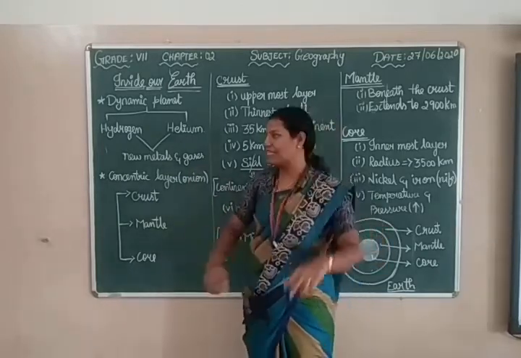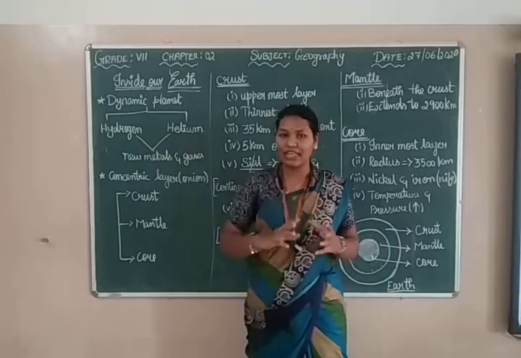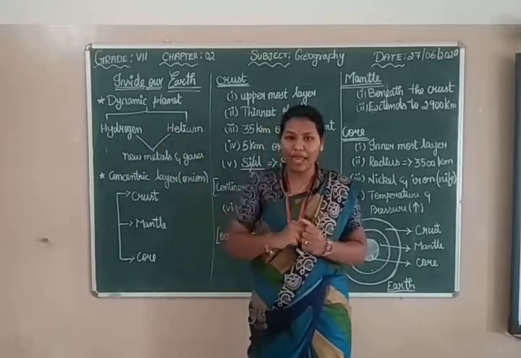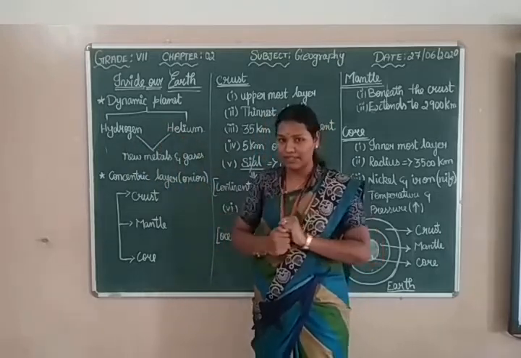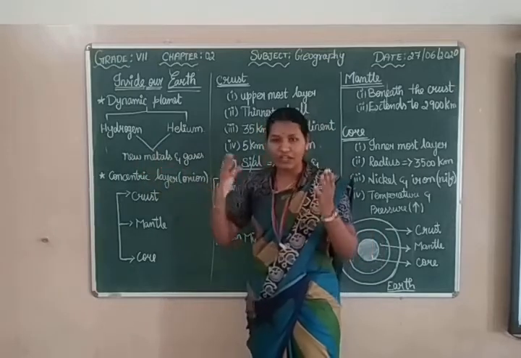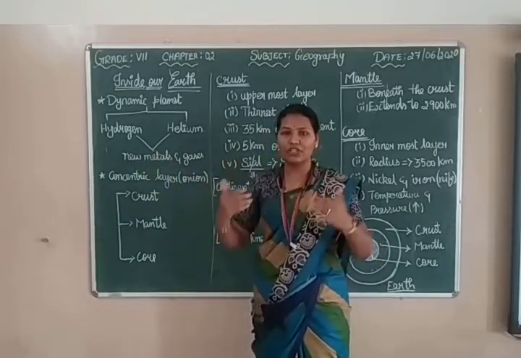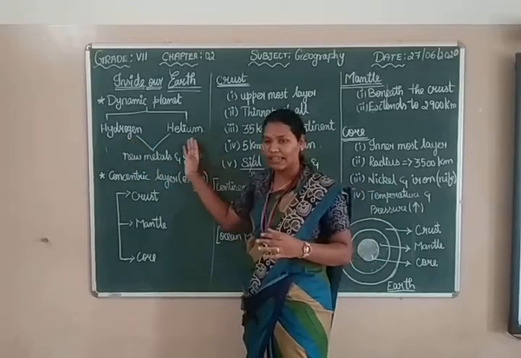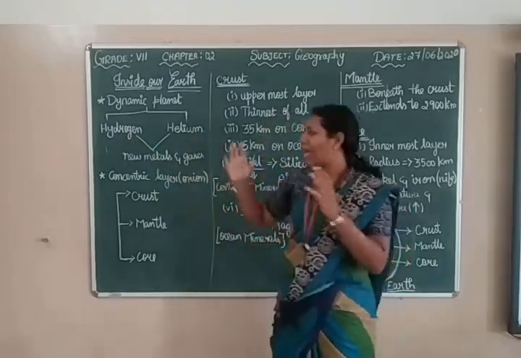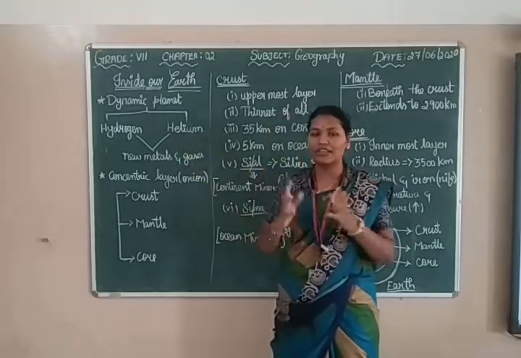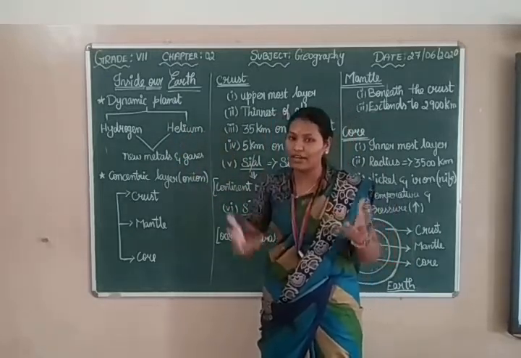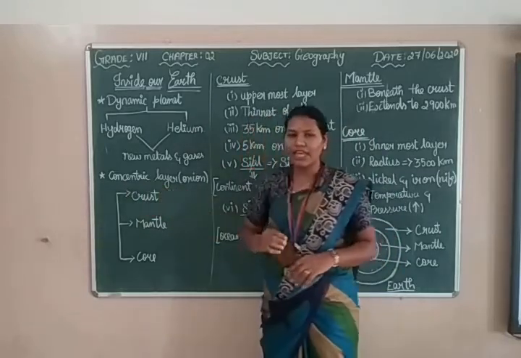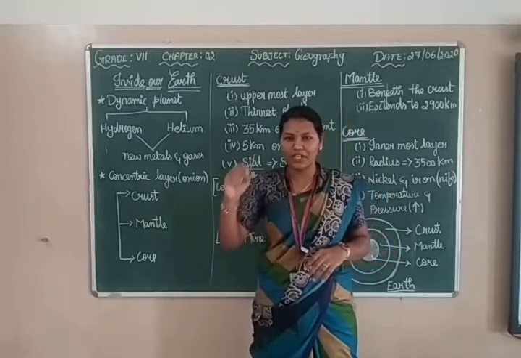The two main gases, hydrogen and helium, we can call them gases as well as elements. These two major gases combine to form new elements, right? Like hydrogen, helium, nitrogen, oxygen, all the elements were formed by the combination of hydrogen and helium. So this created three main layers of our earth, which they call concentric layers.